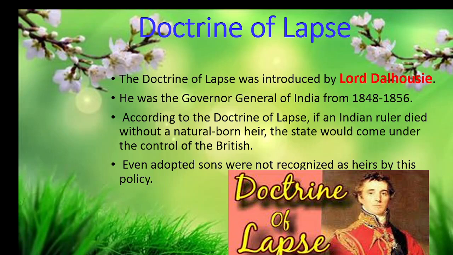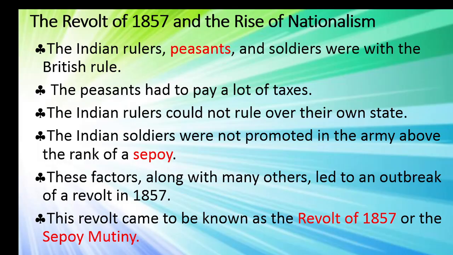These two policies were very unsatisfactory to the Indian rulers. So what happened? A revolt rose in our country in 1857. The Indian rulers, peasants. Who are peasants? Do you know the meaning of peasant, children? Yes, farmers. Okay, very good. Peasant means farmers, the poor farmers.